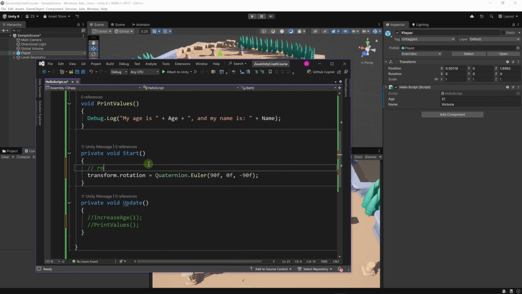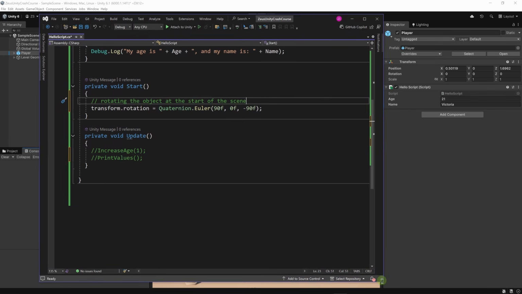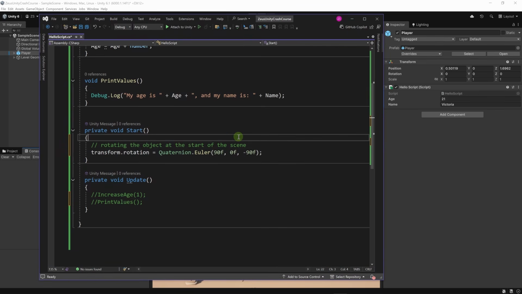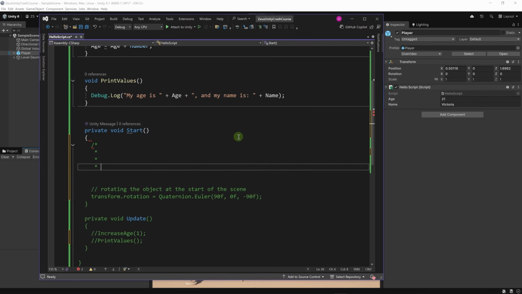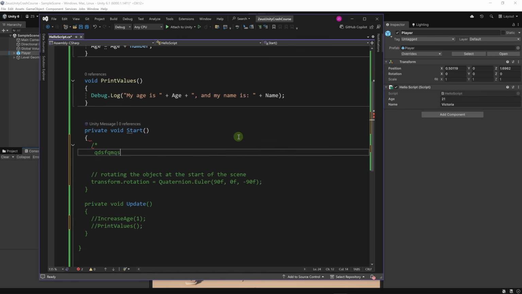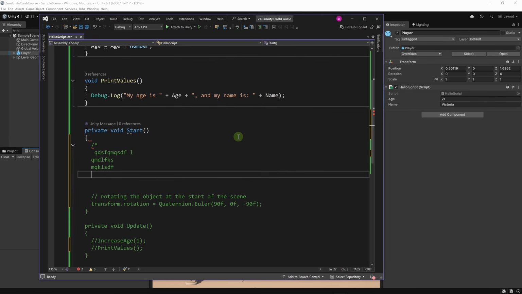Here, let's type rotating the object at the start of the scene. Okay, this is just to remind ourselves what the code is doing. We can also have a multi-line comment. For this, let's type a slash and a star, and then we can type whatever we want here over multiple lines. And then to end it, we type star then slash. This is a multi-line comment.